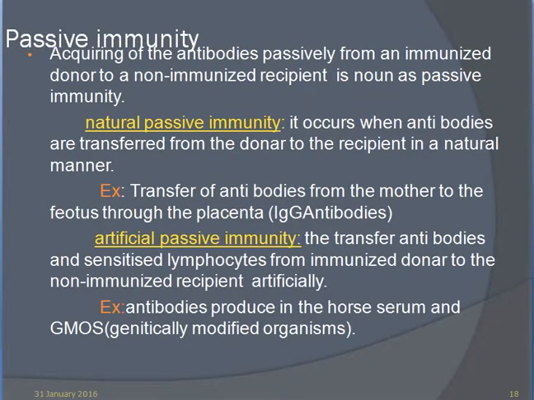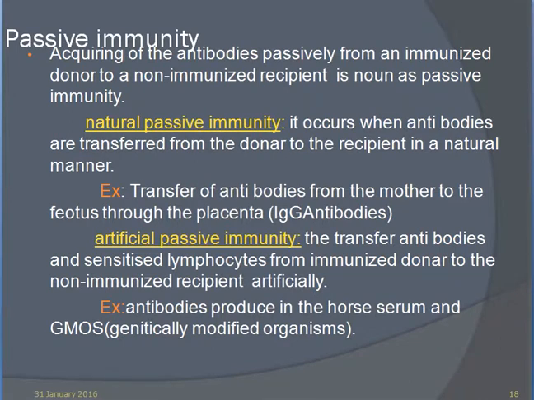What is passive immunity? Passive immunity is acquired when antibodies are passively transferred from an immunized donor to a non-immunized recipient. Natural passive immunity occurs when antibodies are transferred from donor to recipient in a natural manner, for example the transfer of antibodies from the mother to the fetus through the placenta, such as immunoglobulin IgG antibodies.